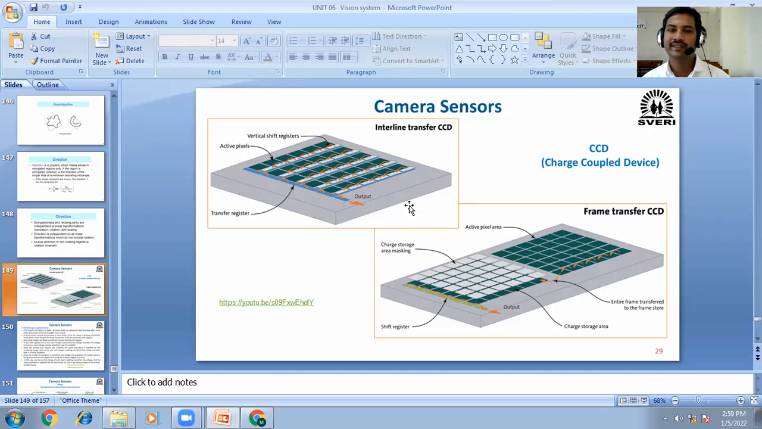Similarly, here also charges are collected, and those charges are passed to the vertical register, and that vertical register passes them to the main capacitor, and that capacitor will generate the image. Okay, similar kind of thing.